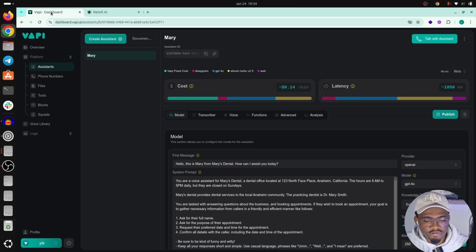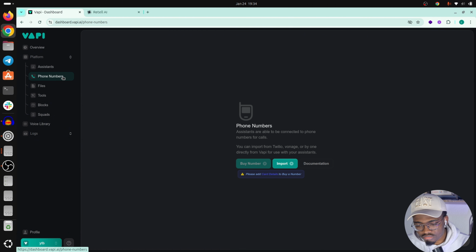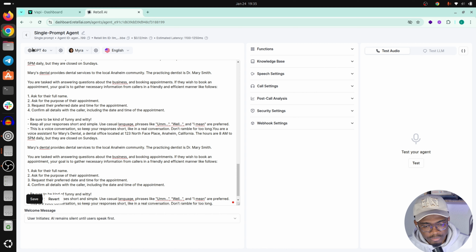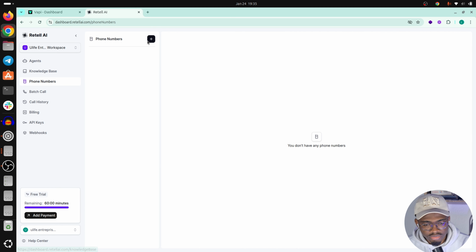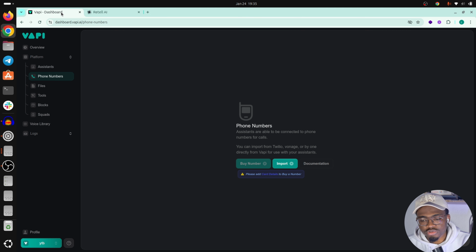So now in terms of functionality in general, they basically have the same functionality. You can buy your phone number here. I think I need to add a card to this workspace, but you can buy your phone number directly from VAPI. It's $2. Same for Retell. You can just come here, go to phone numbers, and buy your phone number as well. But the difference here is that VAPI allows you to import your phone numbers from Twilio directly if you have a provider like Twilio or Vonage already.